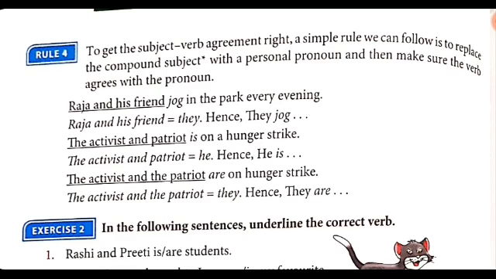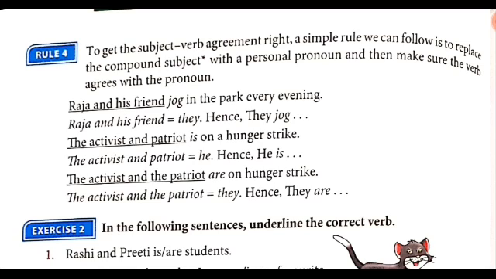Now, the fourth rule. To get the subject-verb agreement right, a simple rule we can follow is to replace the compound subject with a personal pronoun and then make sure the verb agrees with the pronoun. For example, Raja and his friend jog in the park every evening. Here, Raja and his friend can be replaced with the personal pronoun they. Hence, they jog in the park every evening.